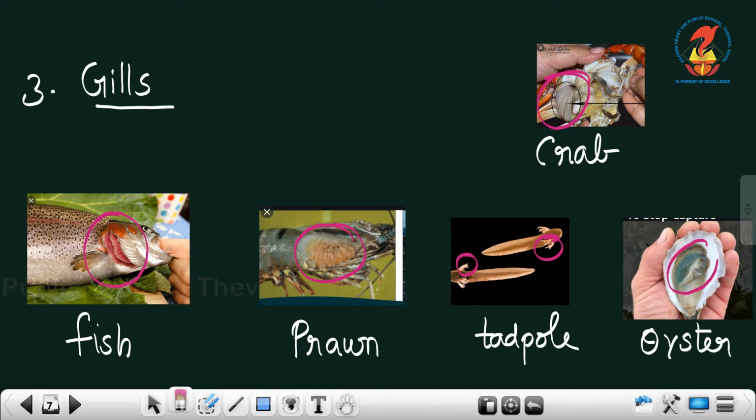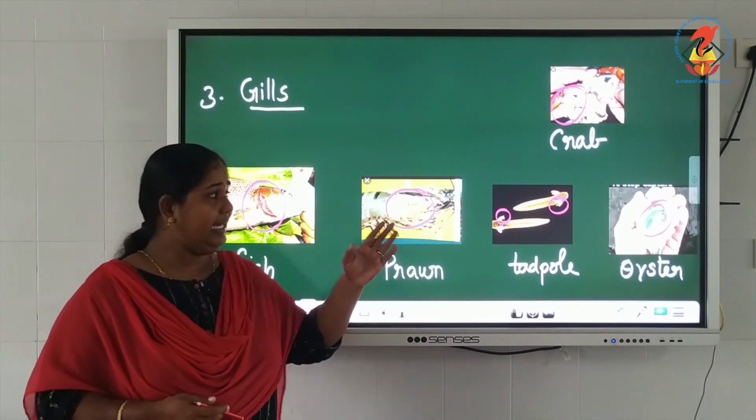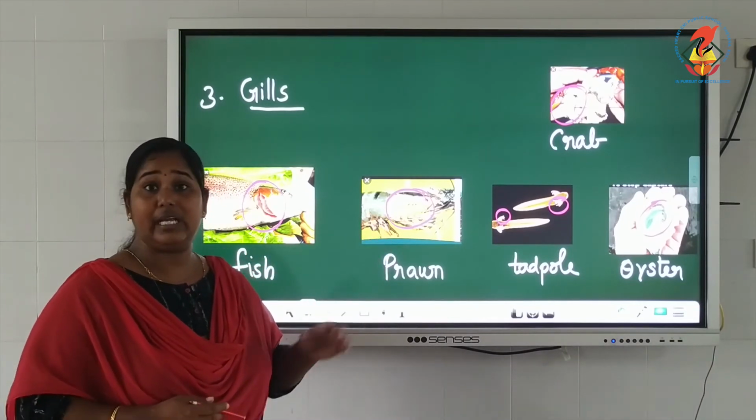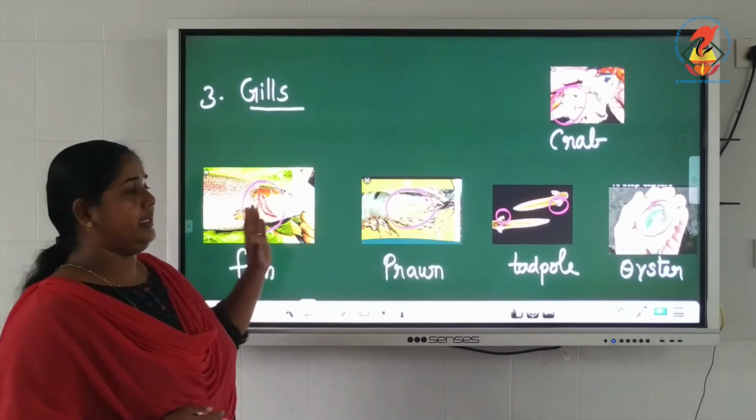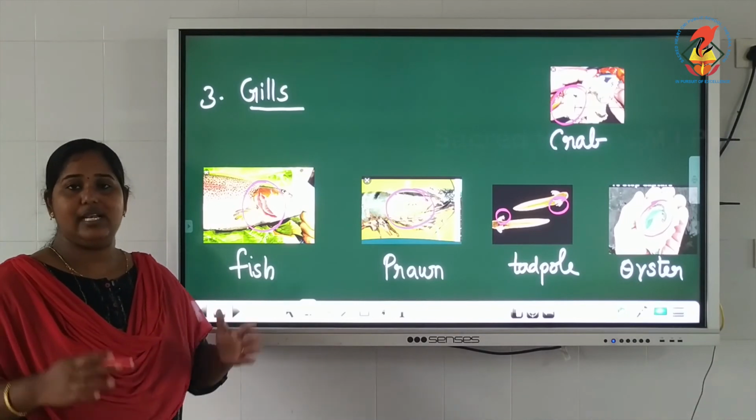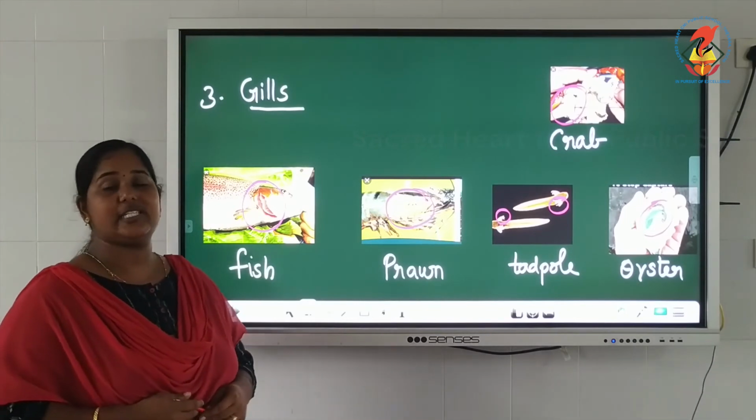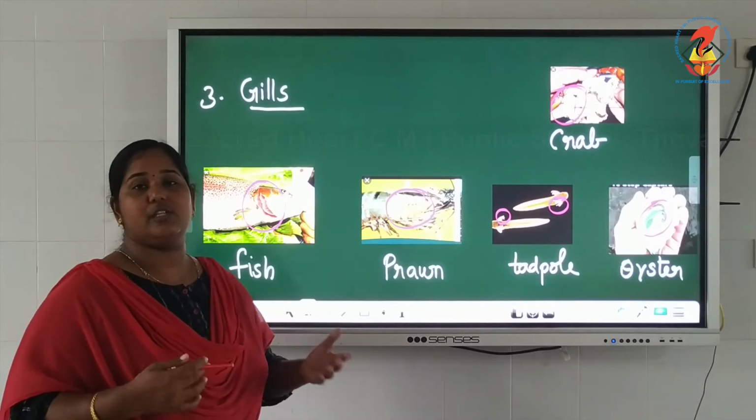Here you can see an oyster with green colored gills. I have taken this picture because you can easily identify gills from it. The green gills are present in that oyster. So these are the aquatic animals that use gills to breathe. Gills are special organs which are richly supplied with blood vessels. When water touches the gills, an exchange of gases takes place.